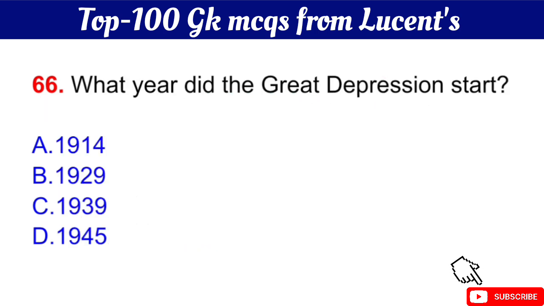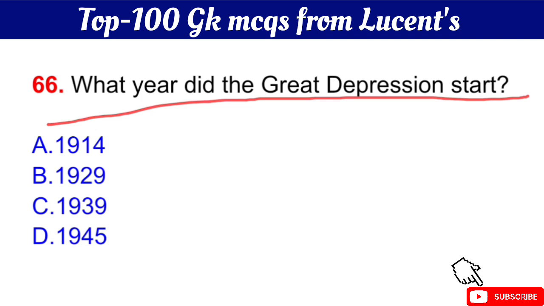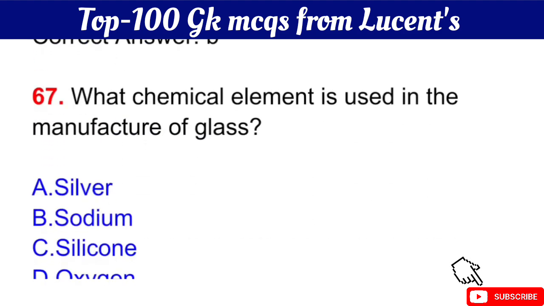Question number 66 is, what year did the Great Depression start? Your question is, what year did the Great Depression start? The right answer is option B, in 1929.